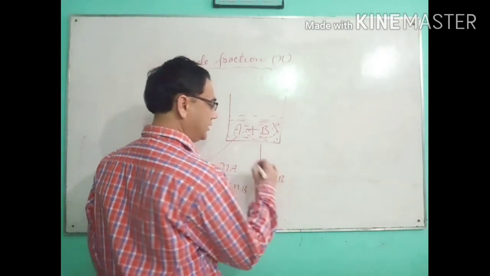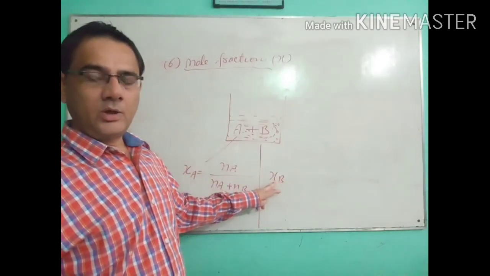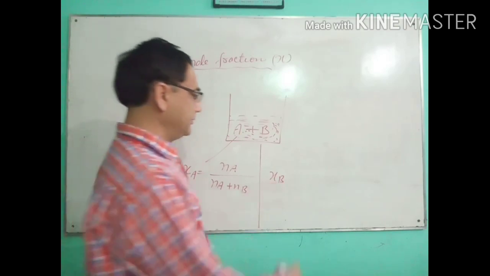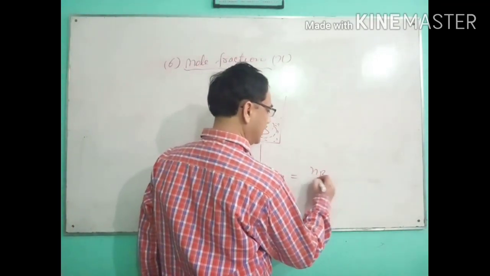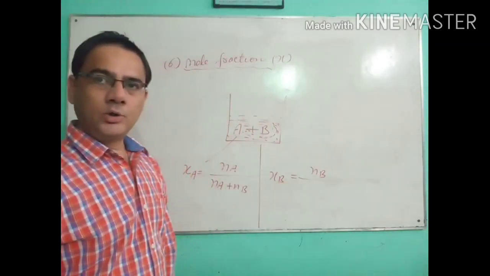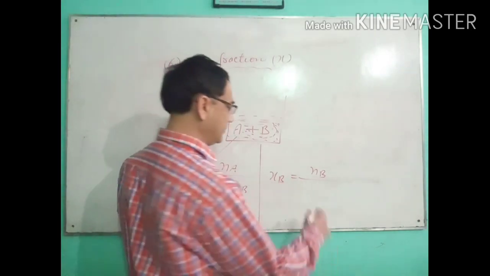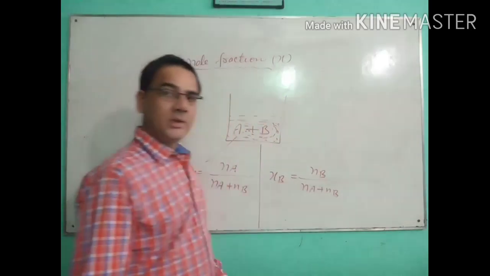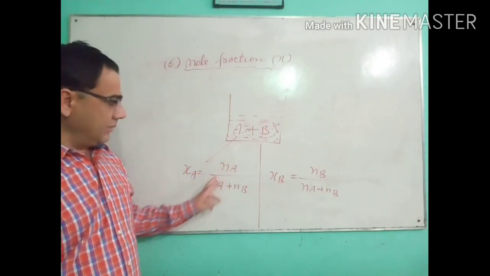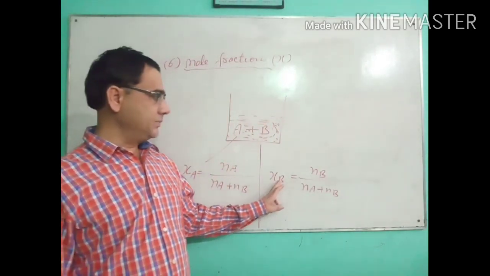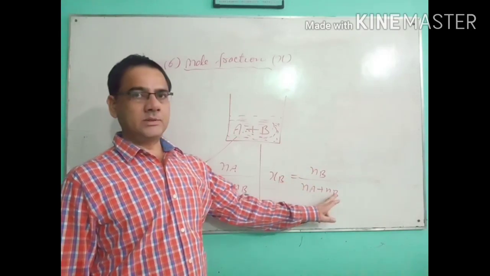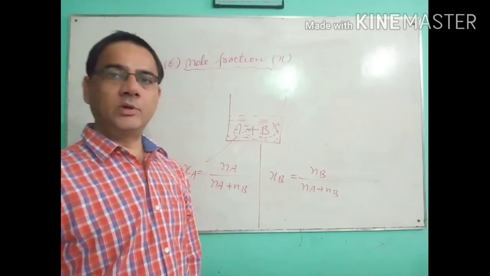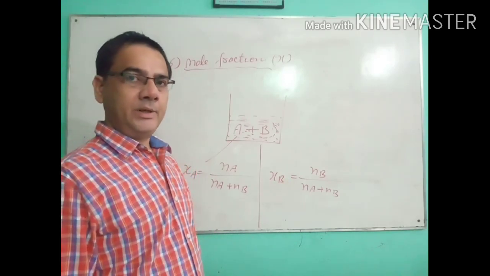If we try to calculate the mole fraction of component B, again the same formula: the number of moles of that component upon the total number of moles present in the solution, that is NA plus NB. So XA is equal to NA upon NA plus NB, and XB is equal to NB upon NA plus NB. With the help of these two formulas, we can calculate the mole fraction of component A and component B.